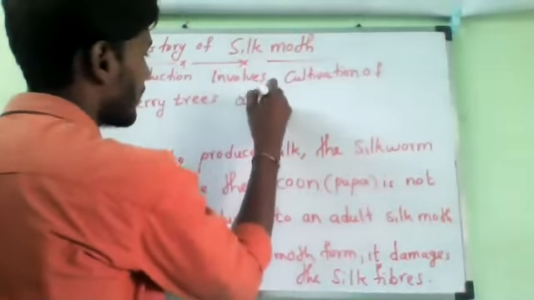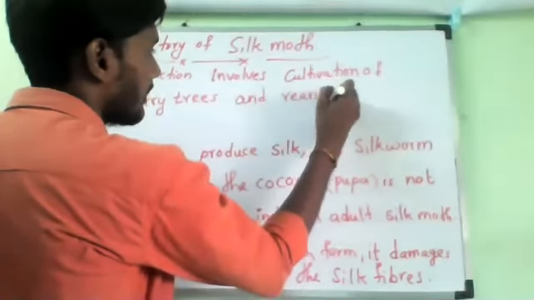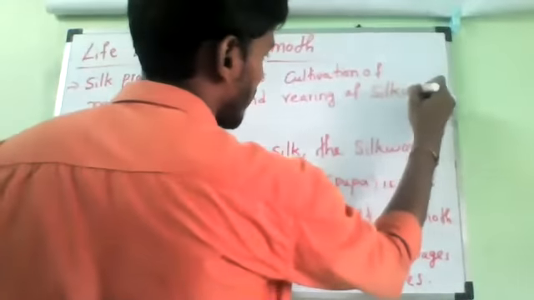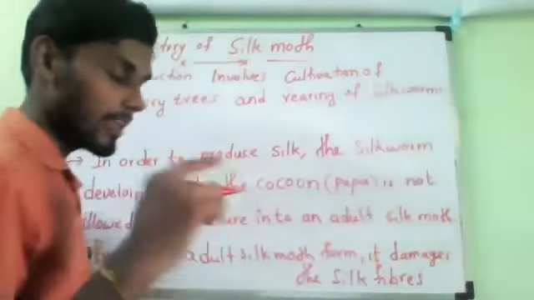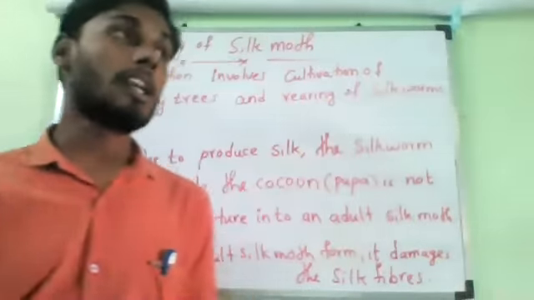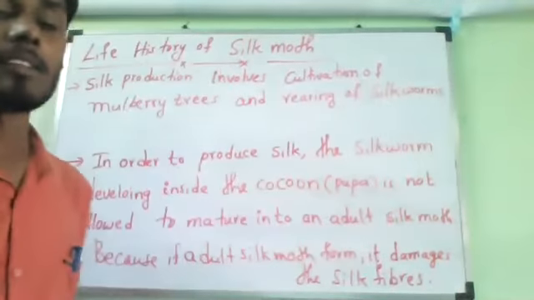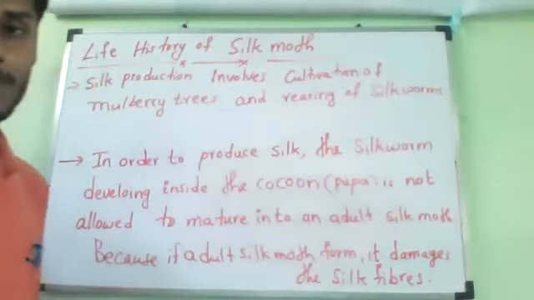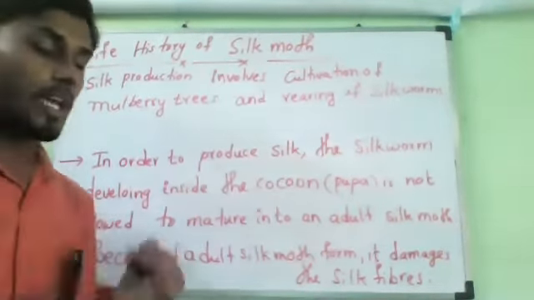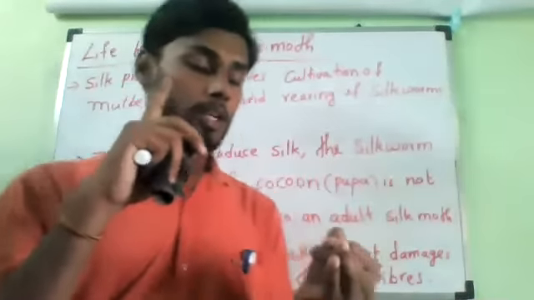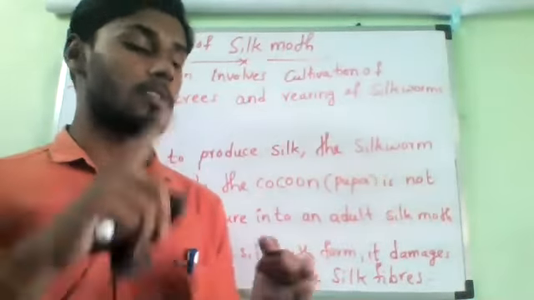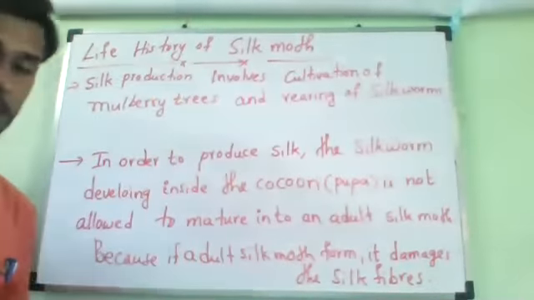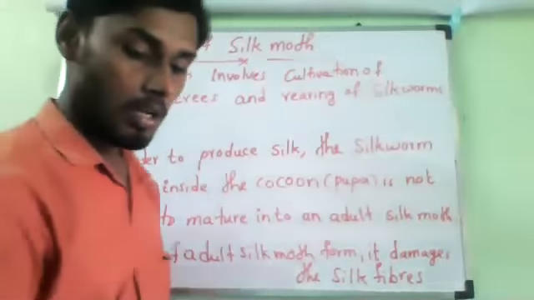and rearing of silkworms. Hari, what is the meaning of rearing? Rearing means providing food, providing shelter, and taking care of health, protecting from diseases. That is called rearing. Do you understand, Hari? If somebody asks you what rearing means, what are we doing? Providing food for the silkworms, shelter for the silkworms, and good health conditions. Understand? Write all the points.